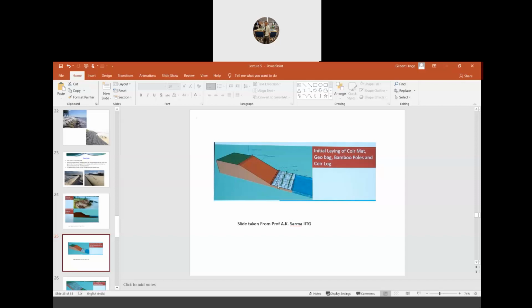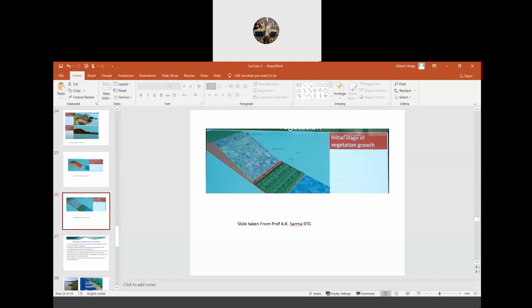At this area, we provide some kind of a geobag, and sometimes we can even provide bamboo poles to tie this geobag so that it will not be carried away. So here we provide geobag with bamboo, and here we provide some kind of a coir net, and then in this coir net we plant vegetation. With time, this vegetation will grow here, and that mat may even deteriorate with time, but by the time it deteriorates, the vegetation has already started growing, and it will act as a protective measure for this bank.